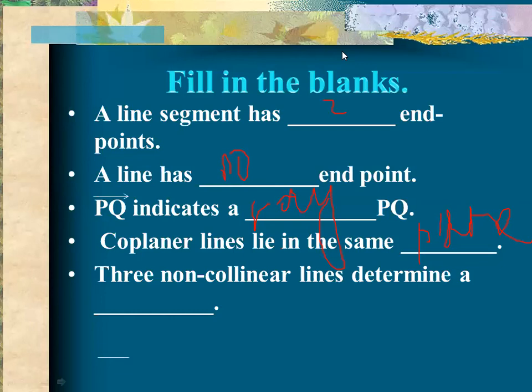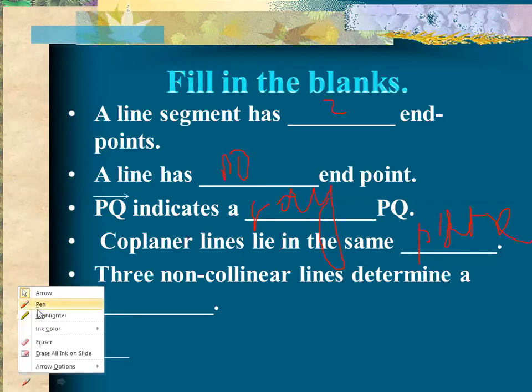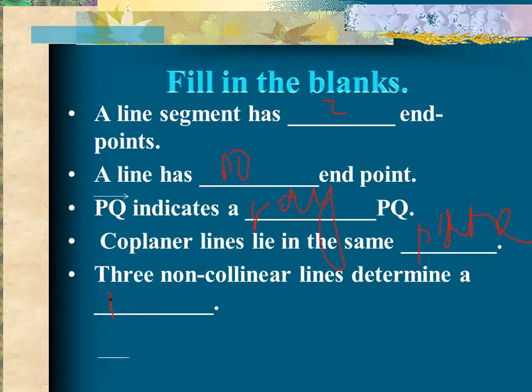Ibrahim, I am repeating again, I am not asking you for the correct answer. If you give the wrong answer, it's okay, but your class participation is a must. Plane. So Hema, Sameen, your answer is right. Ibrahim is not replying. So the correct answer is: three non-collinear points determine a plane. Okay, I know my writing is not good on this one.